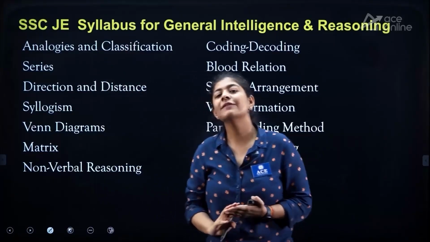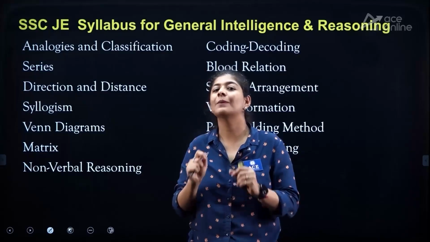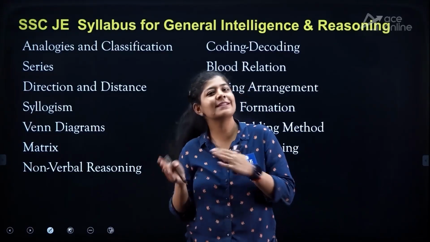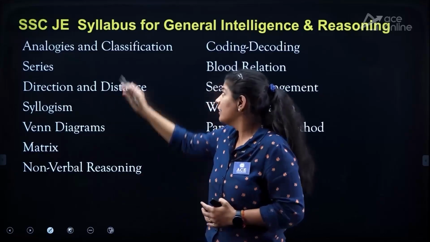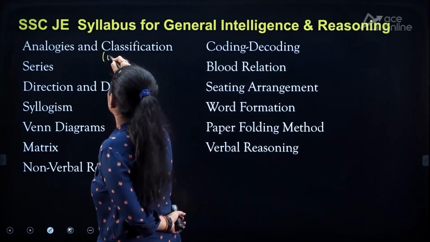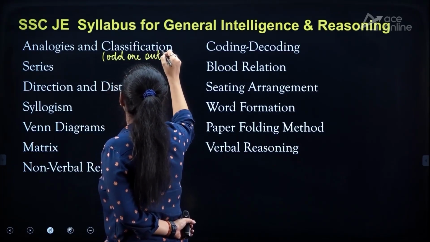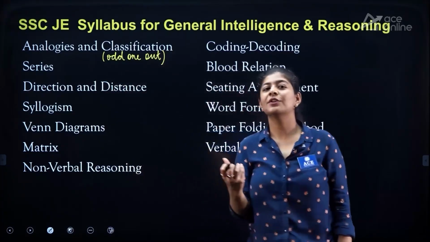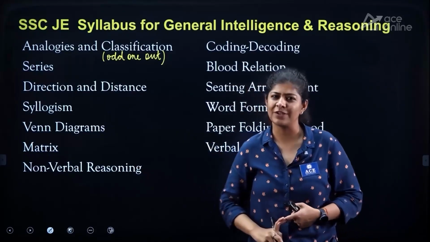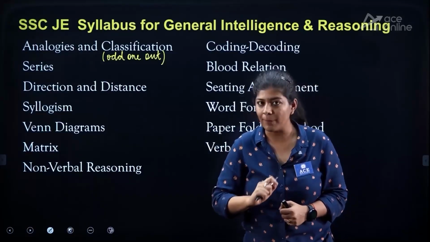In analogy, we have a certain pattern or some logic given between the entities. First we need to identify it and replicate the same thing with the asked one. The other name for classification is odd one out. Basically, instead of focusing on the different one, we need to focus on the group formation. Here I am not going into depth, we are just getting the gist of the topics.